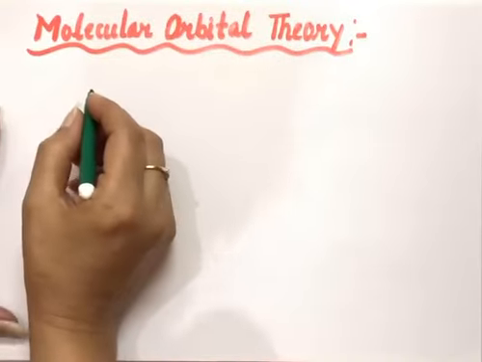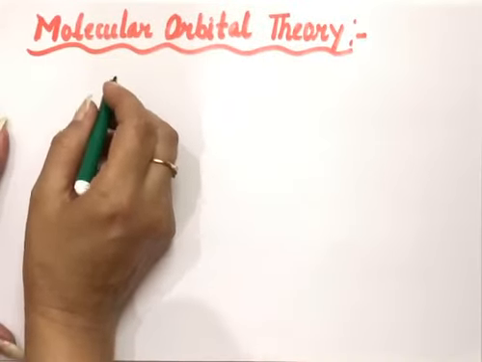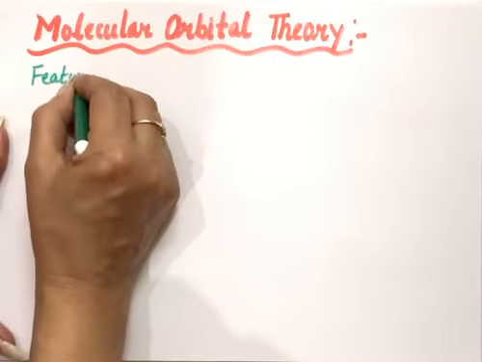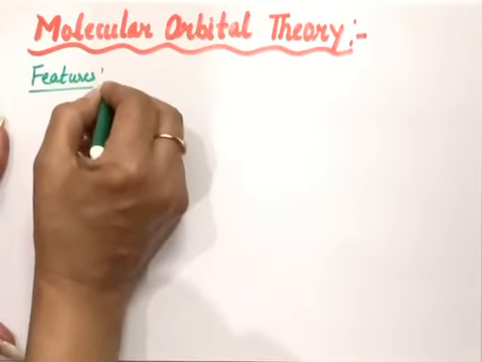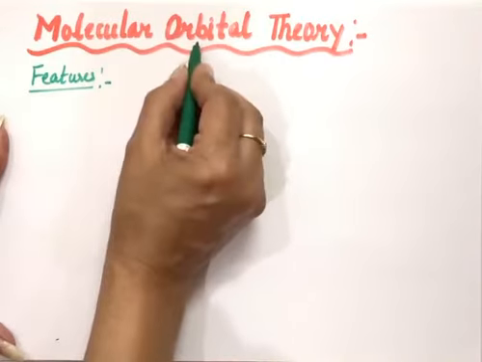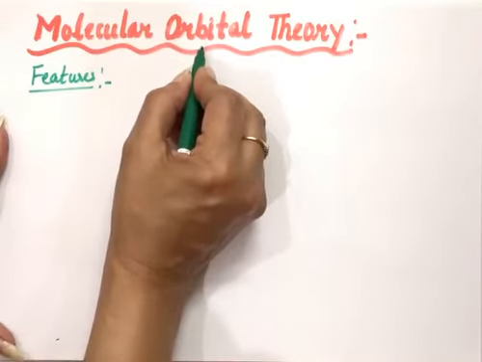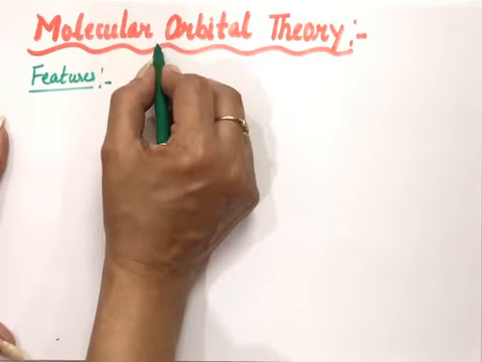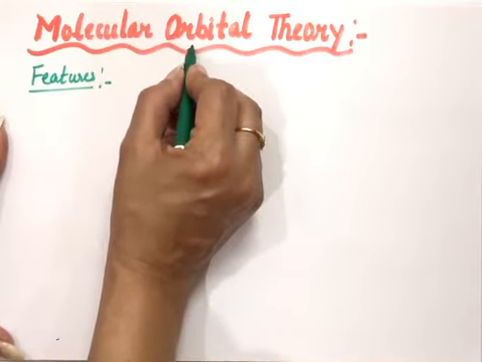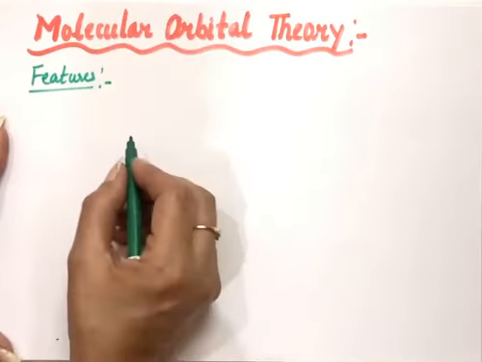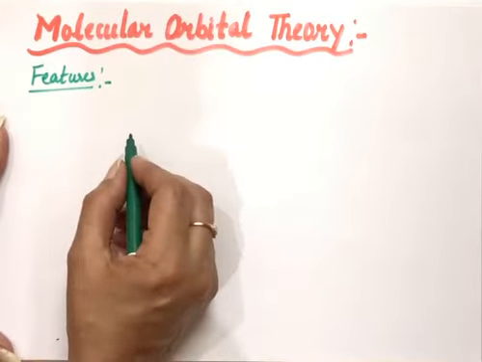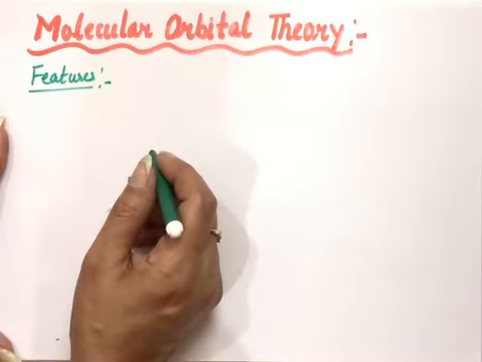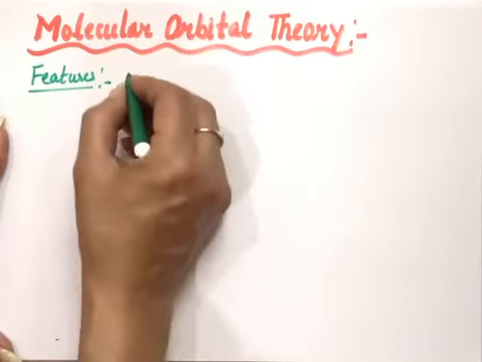Today's topic in the chemical bonding chapter is molecular orbital theory. So first, I'm taking the features of this theory. Now we have to study molecular orbitals here. Before this we were doing atomic orbitals, but now we will do molecular orbitals. And the molecular orbitals we form from the atomic orbitals only. In the syllabus we just have diatomic molecules and homonuclear molecules only, that is, the molecules which are formed from the same element only.